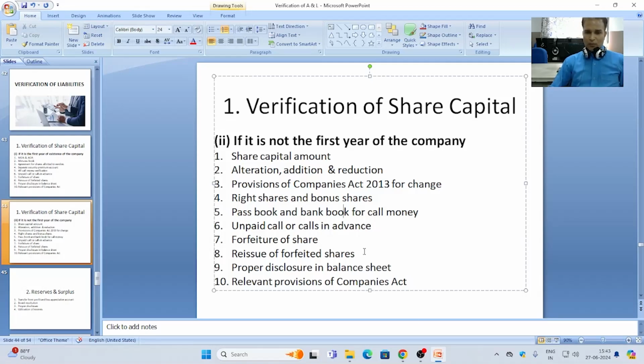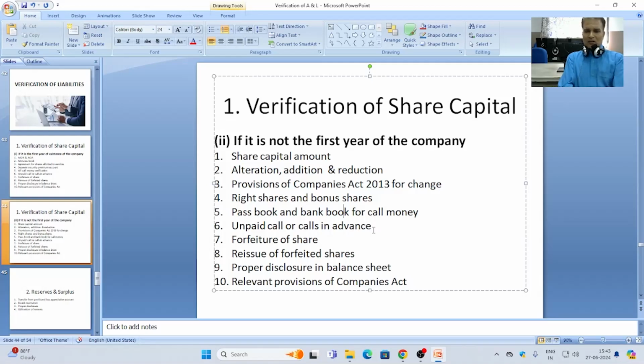Next point is proper disclosure in the balance sheet. The proper disclosure of share capital on the liability side of the balance sheet, with reference to the provisions of the Companies Act, should be verified by the auditor. Because as an internal liability, the amount of share capital should be very much clear in the balance sheet.